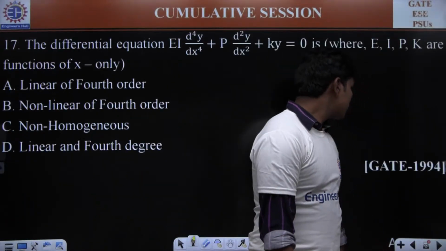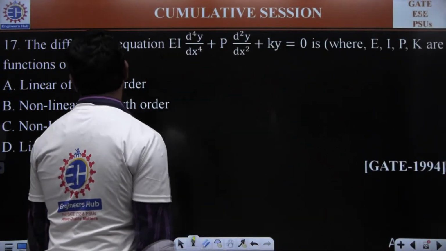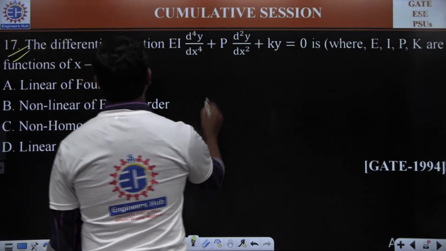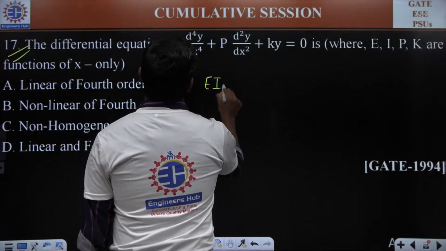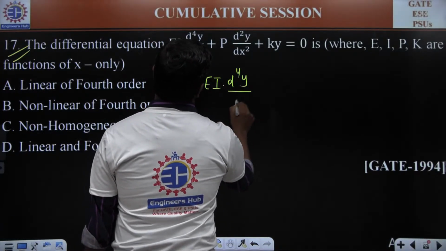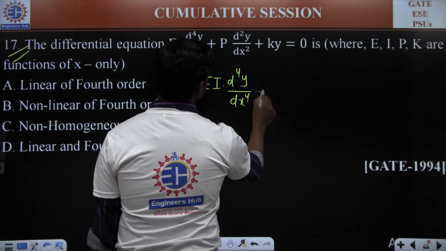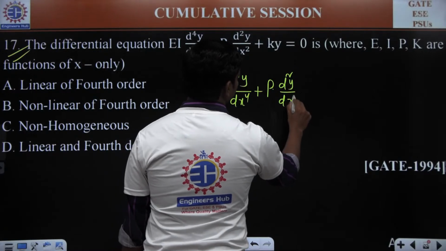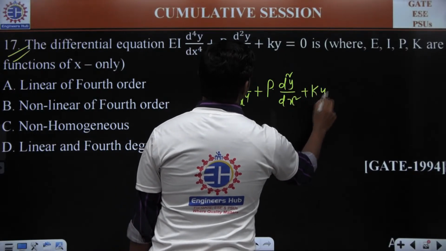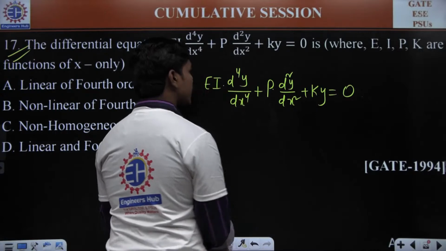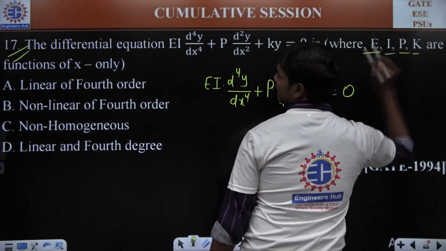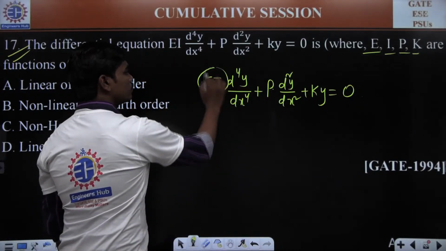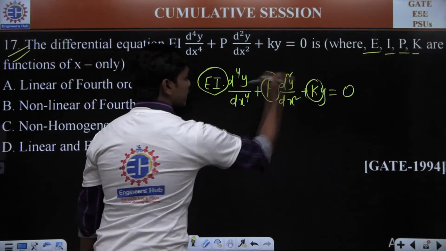Yes. Good. So it's an old question again, 1994, but of course a differential equation question. They have given you a differential equation which looks something like EI d⁴y/dx⁴, which is the fourth derivative, plus P times d²y/dx² plus k times y equals 0. And they have given that EI, P, k are functions of x only, meaning there is no involvement of y in these terms.